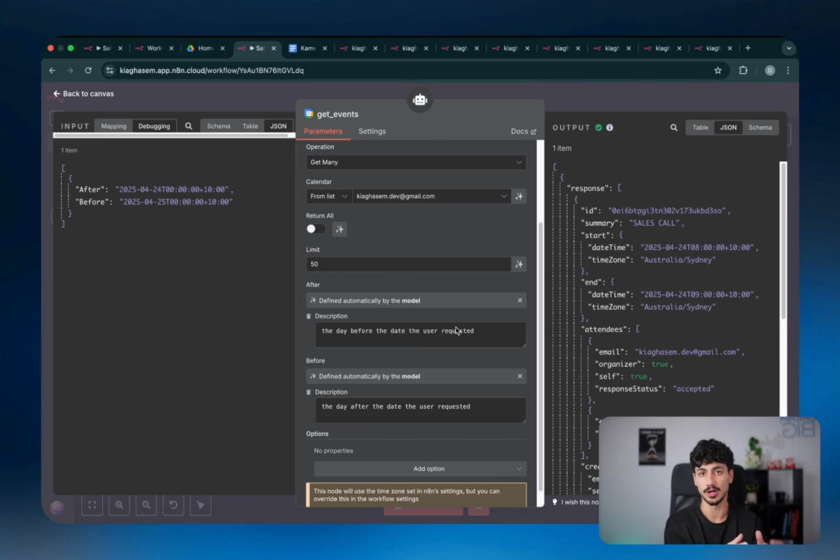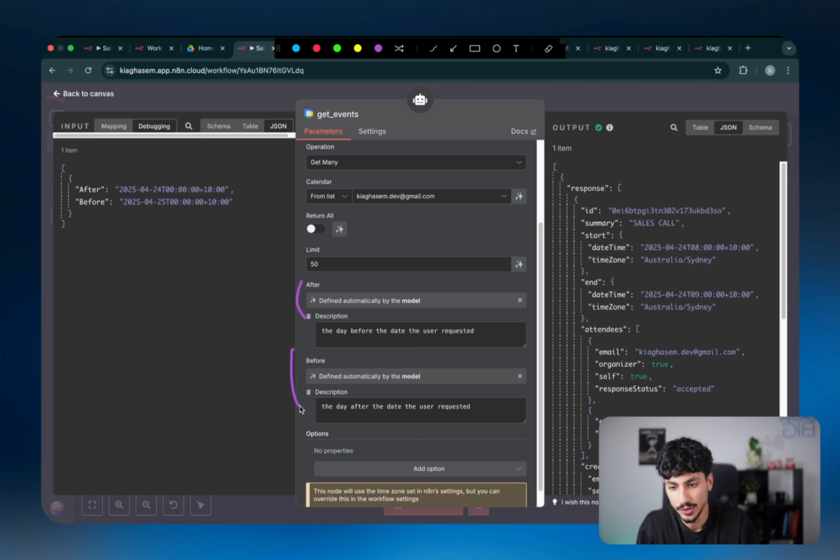Because every single time a new sales inquiry comes in, the time that they're requesting for a call to be booked in is going to be completely different. So when checking the availability, we also have to account for that time, which is also going to be different. So we're basically just telling the AI, hey, you can control exactly what time period you want to check.